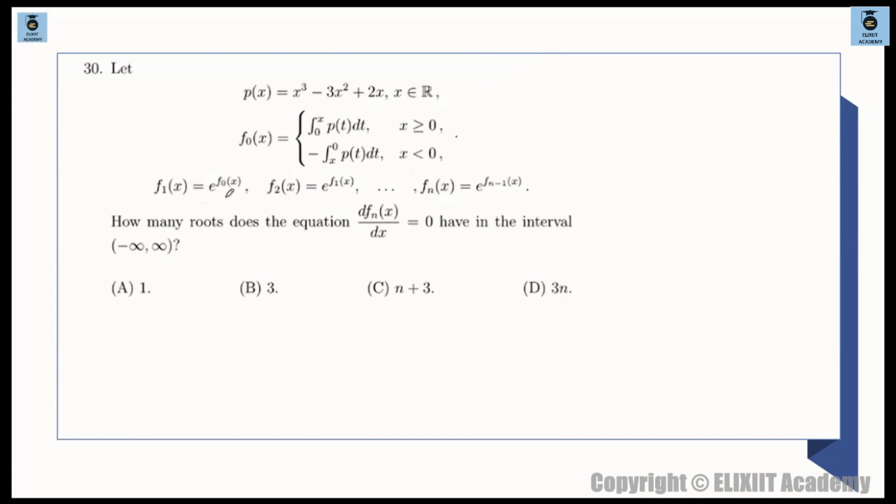So f1x is this. F1x is e raised to the power of f naught x. F2x is e raised to the power of f1x, and so on and so forth. So basically some sort of relations, a chain kind of thing is given. समझ पा रहे हो ना? A chain kind of thing is given.